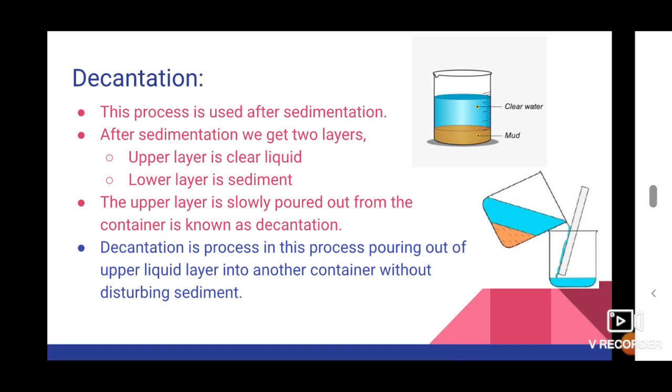In this process, the upper layer is poured out into another container without disturbing the sediment. So in a solid liquid mixture, the heavier solid particles settling down at the bottom is known as the sedimentation process. Removing the liquid from the container is known as the decantation process.